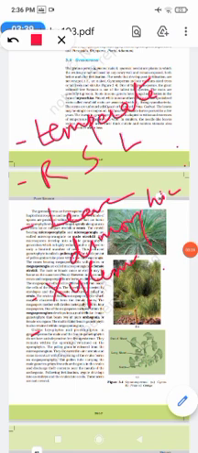Now these plants may be dioecious like Cycas, or monoecious like Pinus. They are heterosporous, producing microspores and megaspores. Then the gametophytic generation is much reduced. Earlier we had a very big gametophytic generation, but here the gametophytic generation is very small.